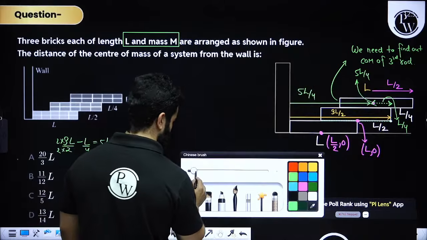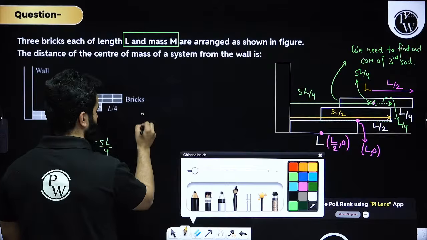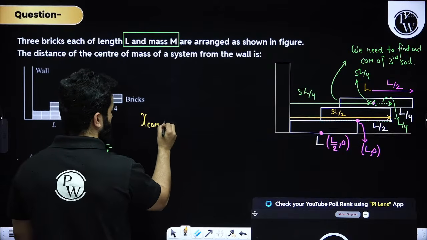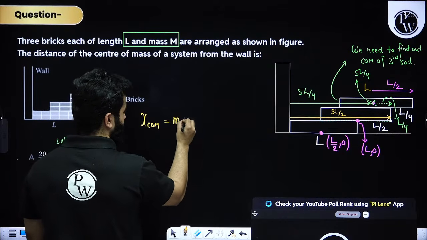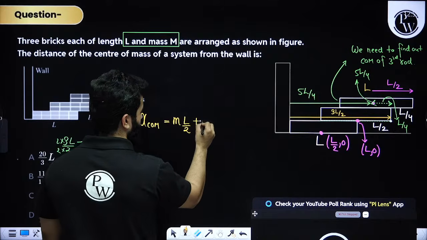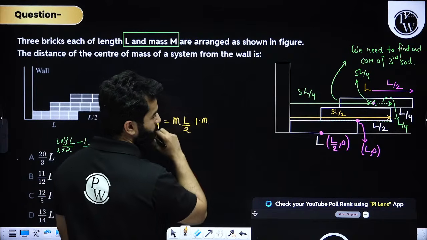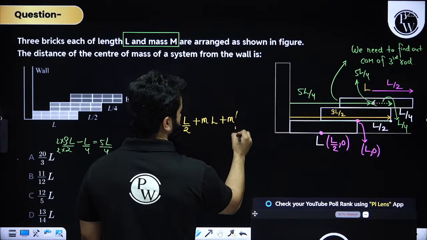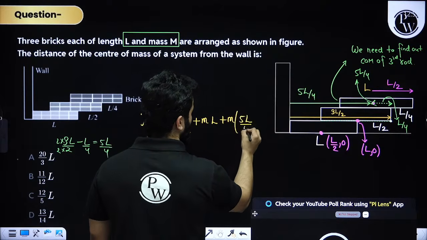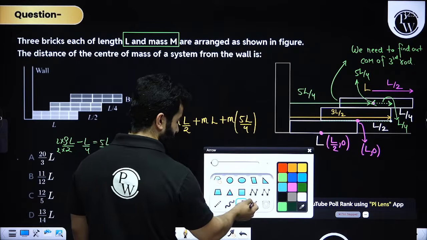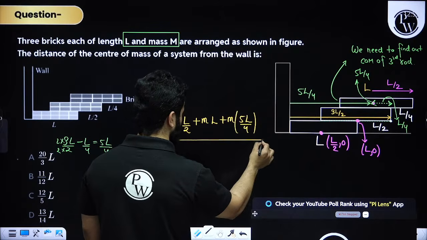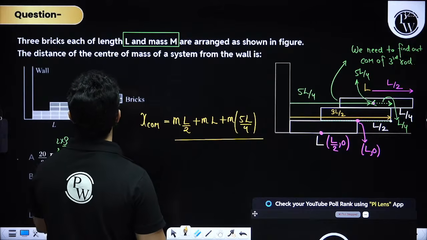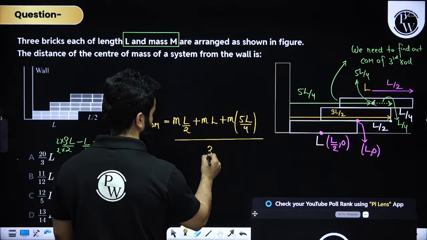And hence we are going to now write XCOM equals M into L by 2 plus M into L plus M into 5L by 4, whole divided by 3M, since we have three bricks.